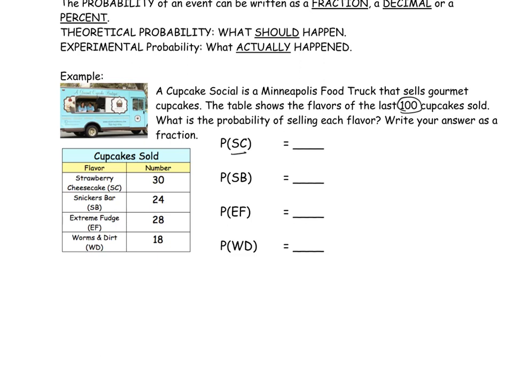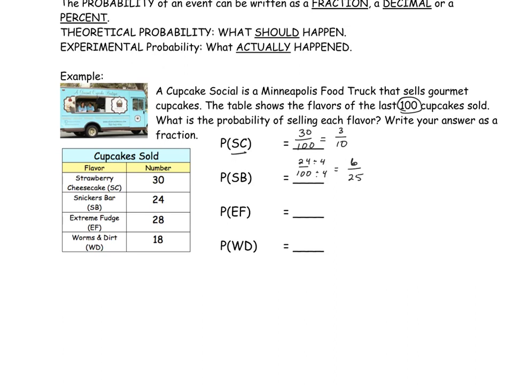So strawberry cheesecake, SC stands for strawberry cheesecake. We had 30 out of 100. We can simplify that down by dividing both by 10 and get 3/10. Snickers bar would be 24 over 100. 24 can be divided by 4, and 100 can be divided by 4. 24 divided by 4 is 6, and 100 divided by 4 is 25.